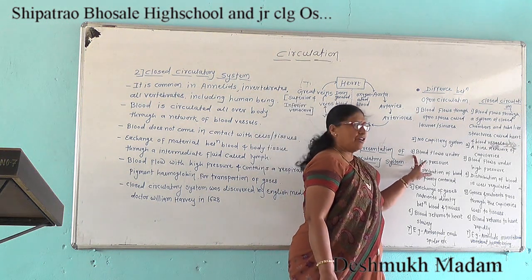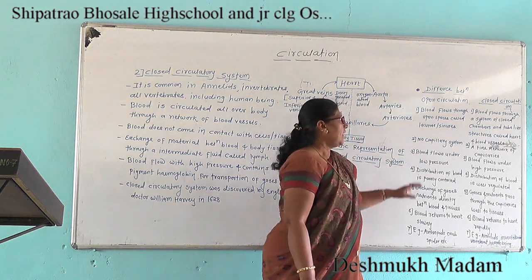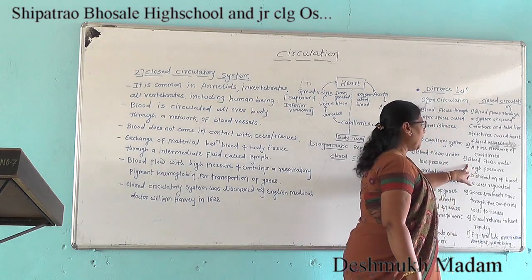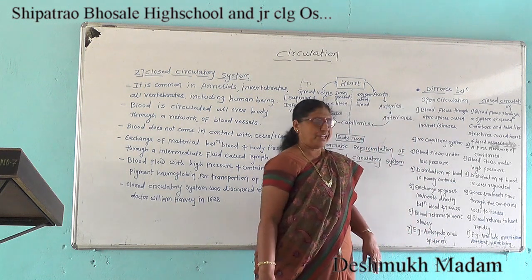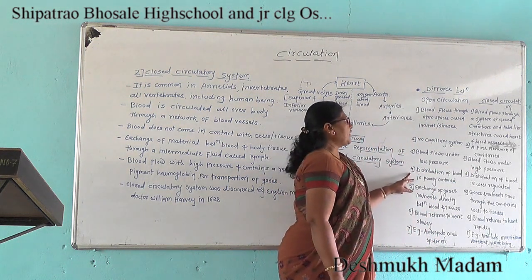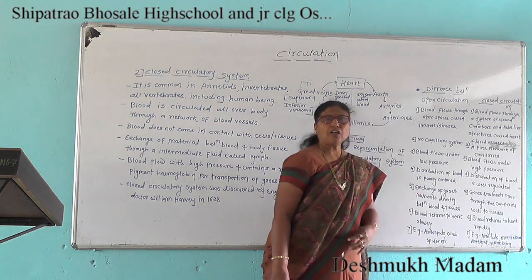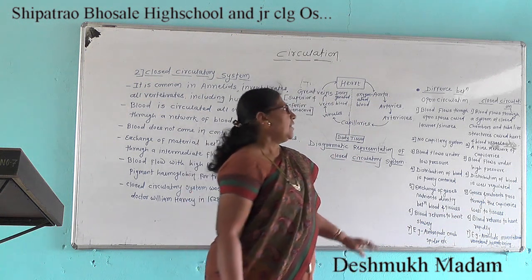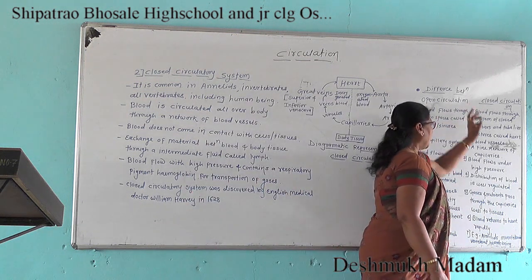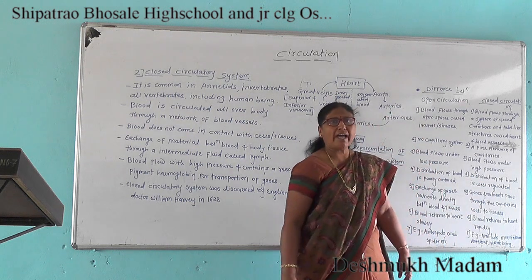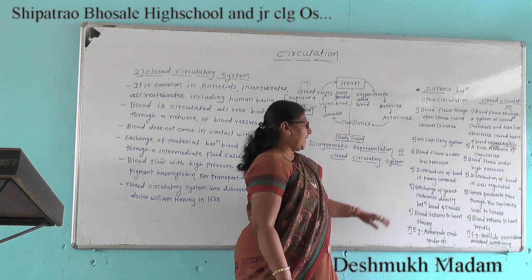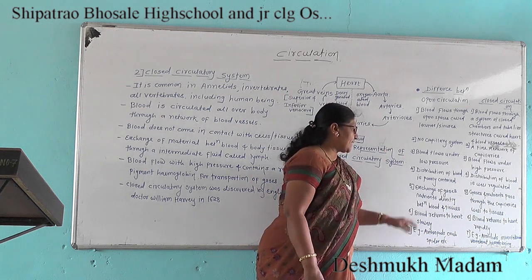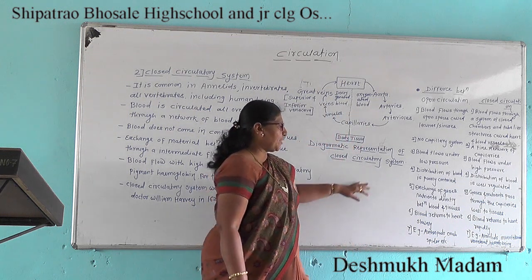Third difference: in open circulation, the blood flows under low pressure, and in closed circulation, blood flows under high pressure. Fourth difference: in open circulation, the distribution of blood is poorly controlled, and in closed circulation, the distribution of blood is well regulated. Next difference: in open circulation, there is an exchange of gases and nutrients directly between blood and tissues.